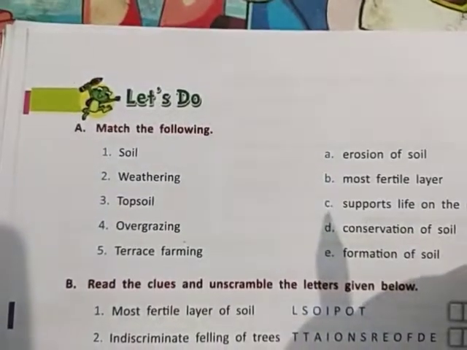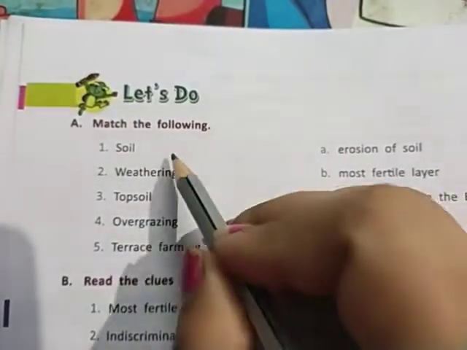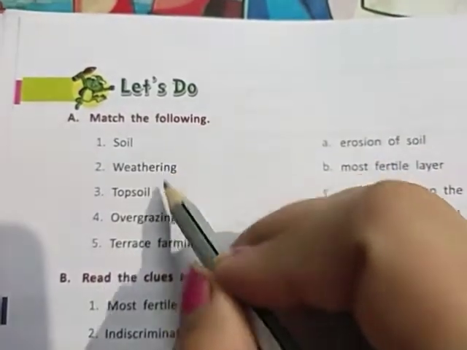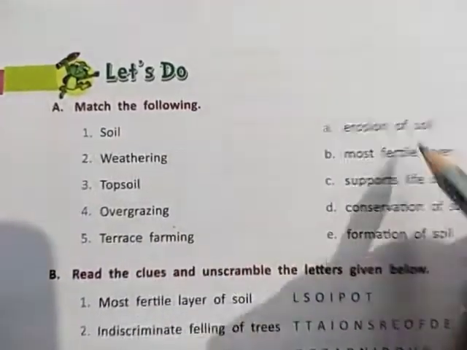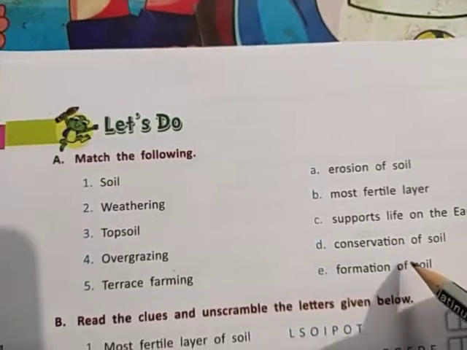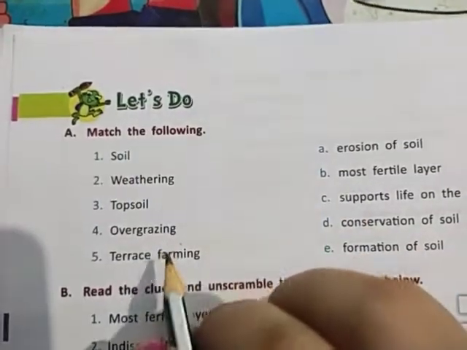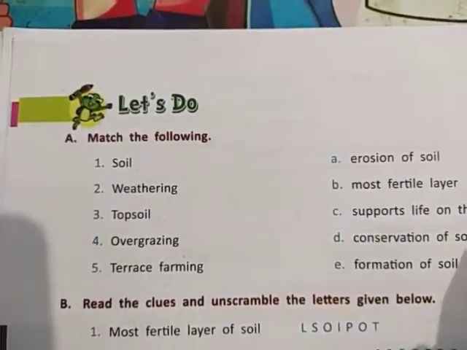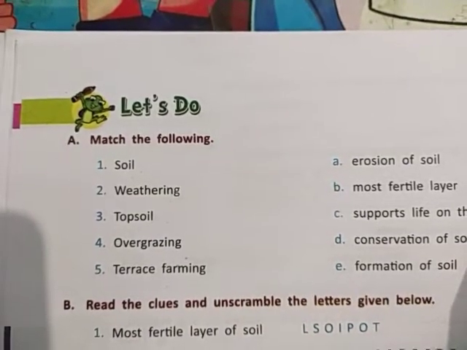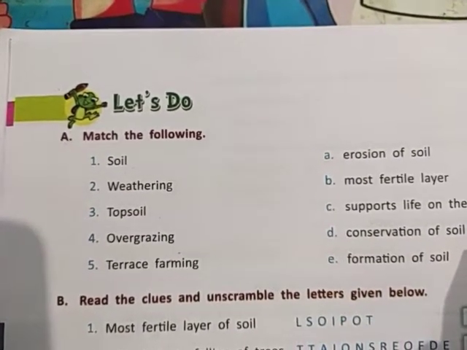First of all, it is important to understand the meaning. If you know the meaning of these words, you can easily match them with the correct answer. But before this, you have to know the correct meaning. So the first one is soil. Soil is what? Soil is the support or base of life on the earth.